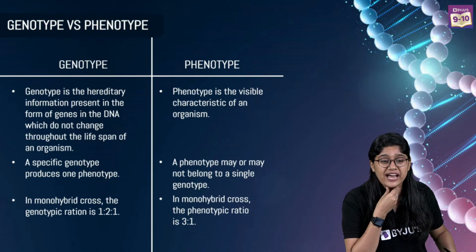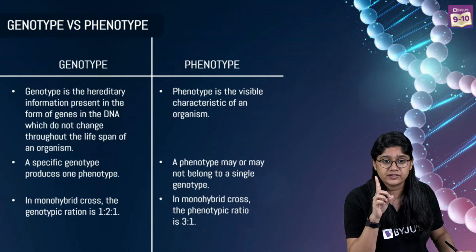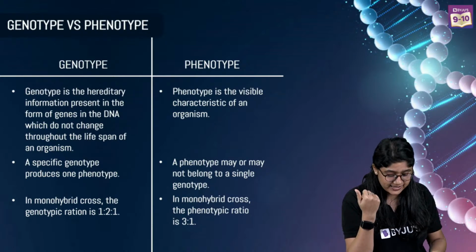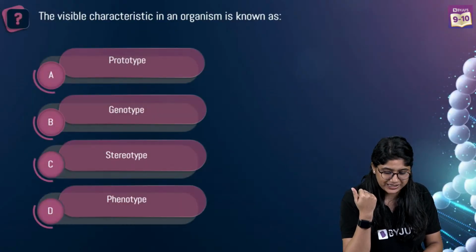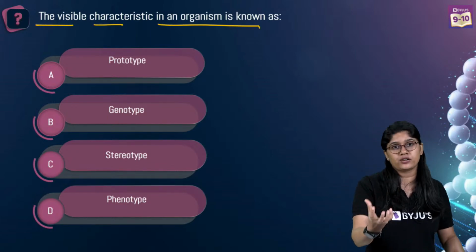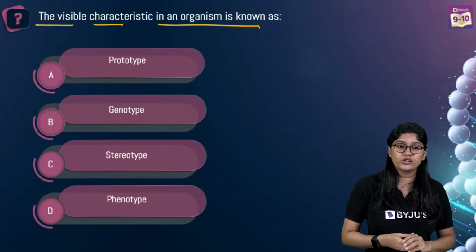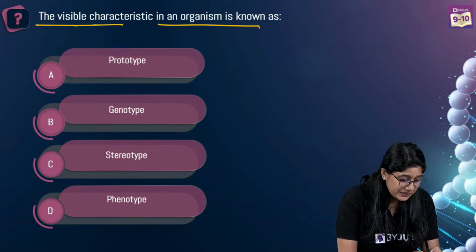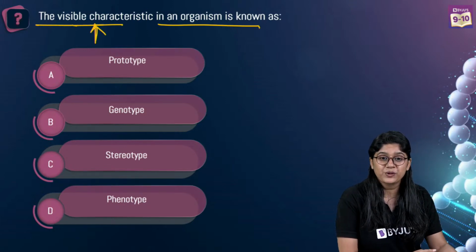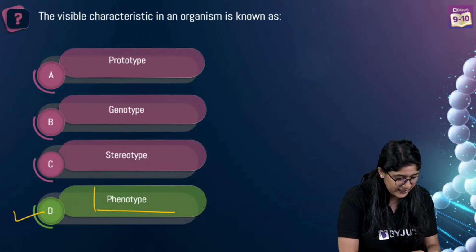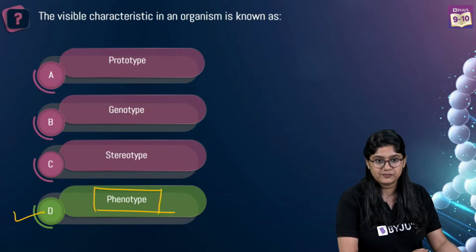Yes. The F stands for filial generation, the first generation. Abhas, over here we have genotype and phenotype. Okay, everyone, can you answer this question quickly? The visible characteristic in an organism is known as? When you see an organism, if you can see particular characters, what do we call it? The visible or physical character in an organism. Very good. We call it the phenotype, the physical character that appears. Clear, everyone?